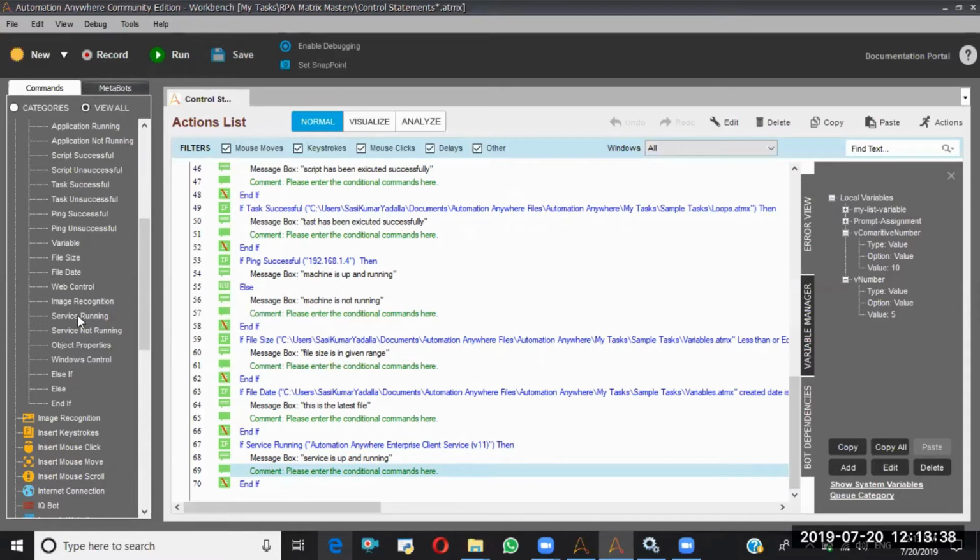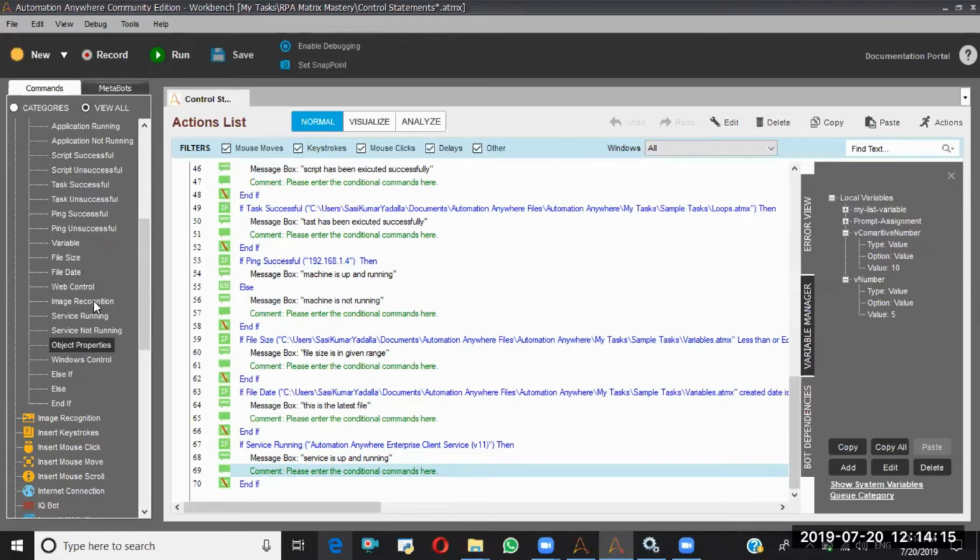Okay. Next, web control. What is the web control? Image recognition, object properties, Windows controls. Already we know what is web control and what is object cloning. Here object properties is nothing but object cloning only. Windows controls is nothing but manage window controls. Web control is nothing but manage web control. Earlier we discussed the individual commands. Now we are going to discuss these commands with respect to conditions, not in the individual manner. Okay, that's about that one.